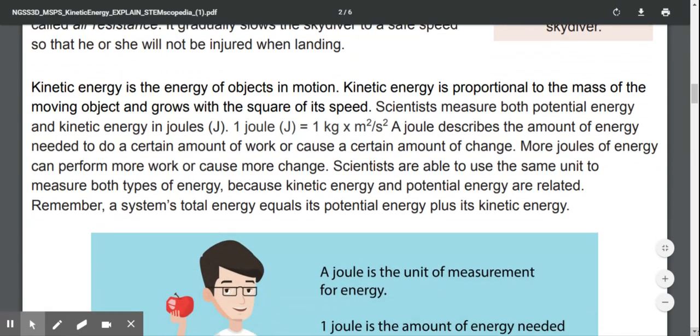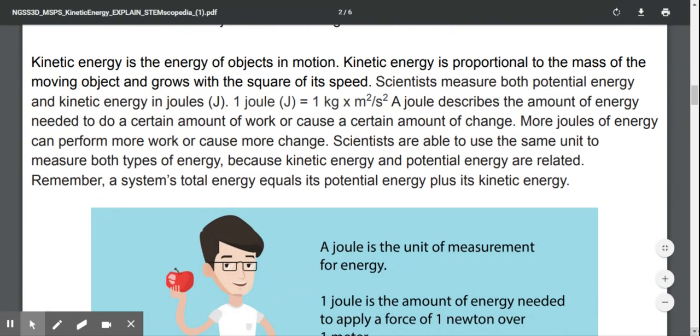Kinetic energy is the energy of objects in motion. Kinetic energy is proportional to the mass of the moving object and grows with the square of its speed. Scientists measure both potential energy and kinetic energy in joules, capital J. 1 joule, capital J, equals 1 kilogram times meters squared divided by seconds squared.